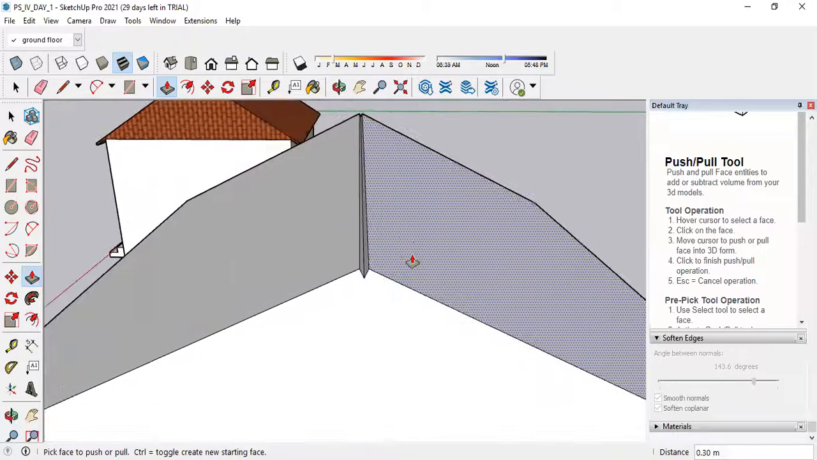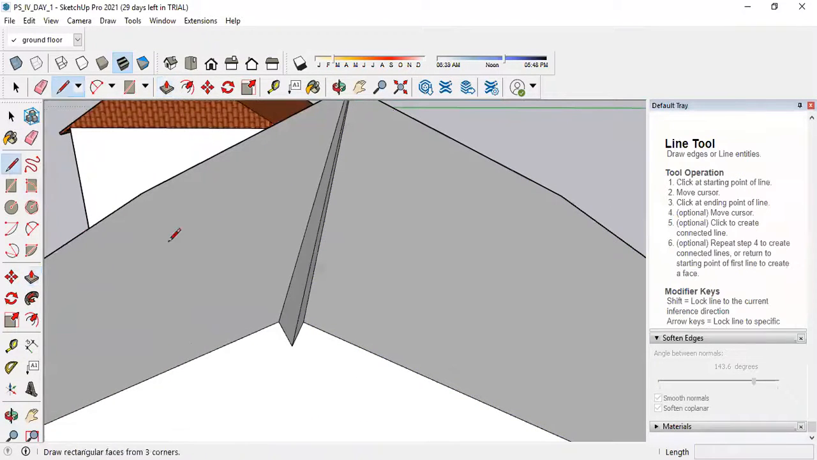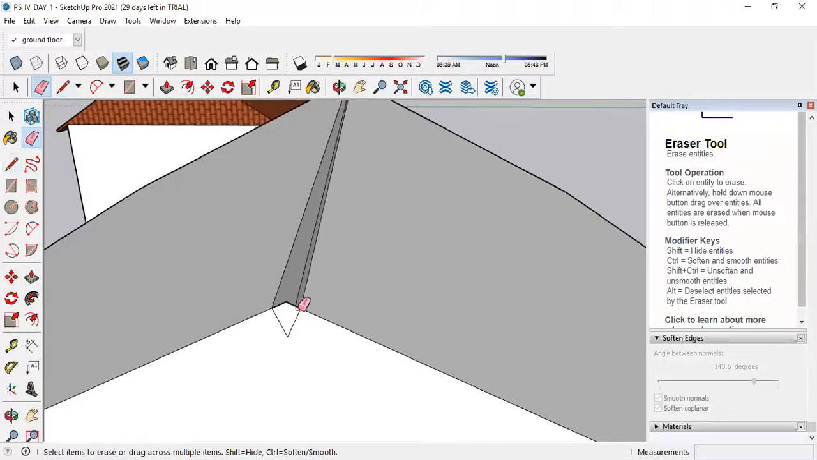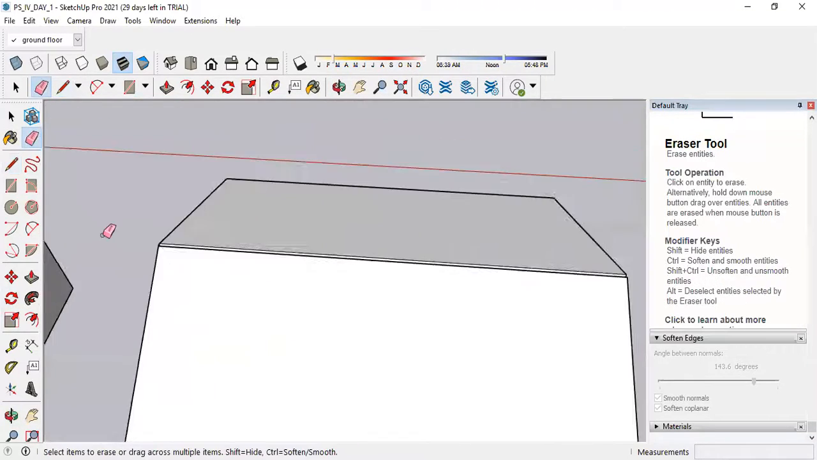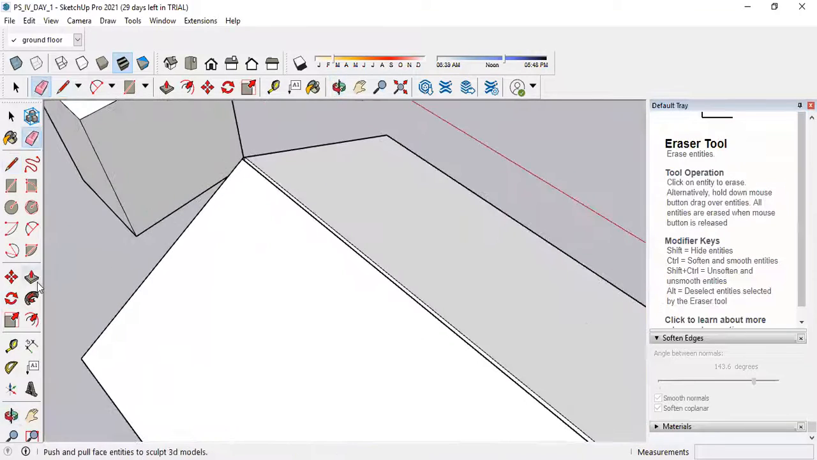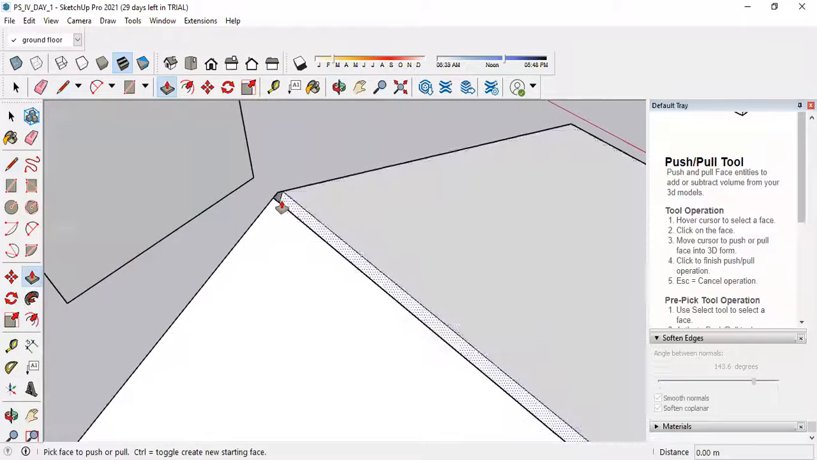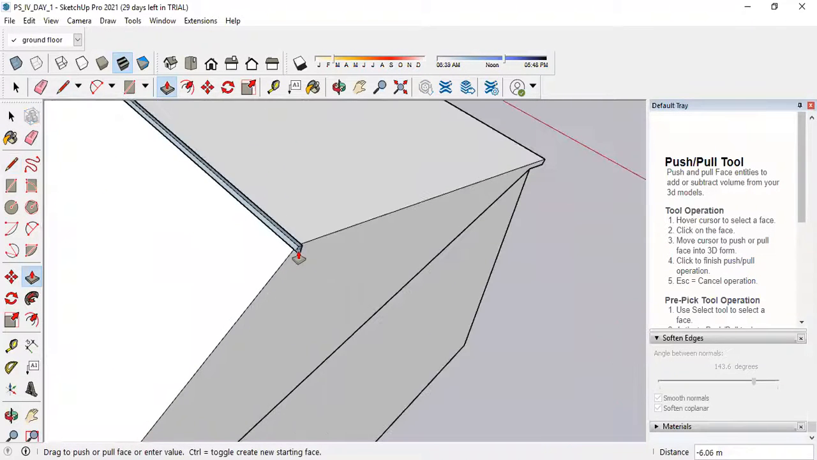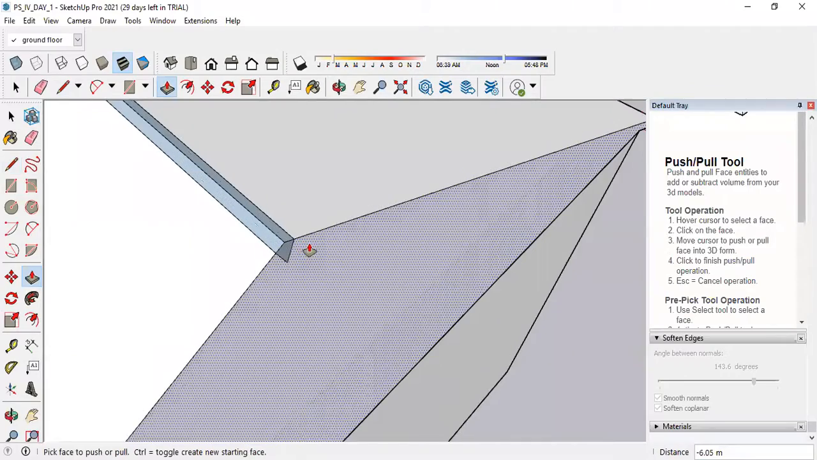Done. Now the next part is to select the line command, then drag it like this, and the line will appear in pink color. Then again drag it like this, and the line will appear in pink color. Select the eraser tool, erase the unwanted parts. Once you complete this, select the push pull tool again, select this face, then drag it till this.